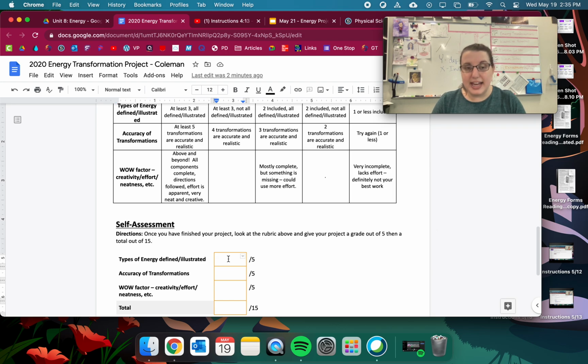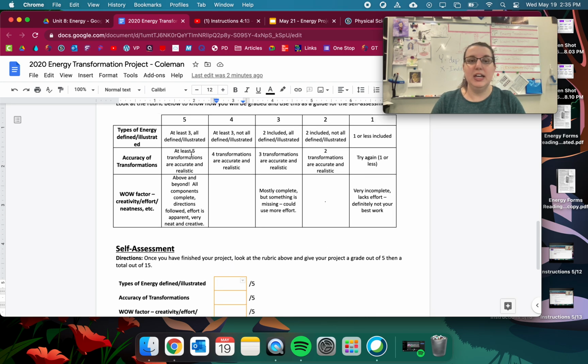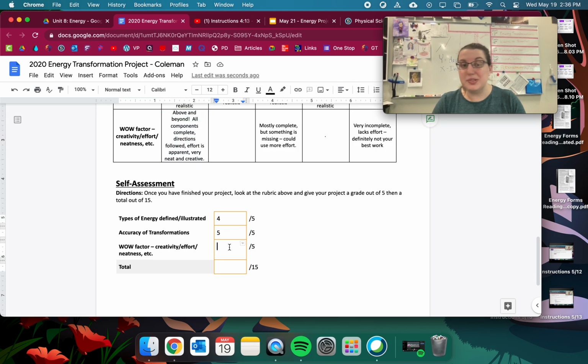So for types of energy defined and illustrated, go up here and you realize, oh, I do have 3 energy transformations, but I didn't define all of them. So I'll give myself a 4 out of 5 there. Accuracy of transformations. Like, oh, I have like 6 transformations and they are accurate. So I'm just giving myself a 5. And then wow factor. I put a lot of effort into mine. I have everything I need and I tried to be as creative as I could. 5 out of 5 for a total of 14 out of 15 because 4 plus 5 plus 5 is 14.